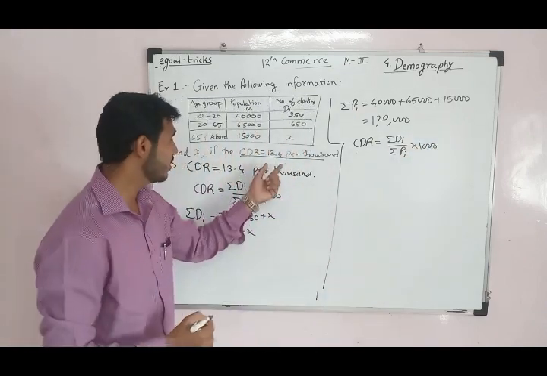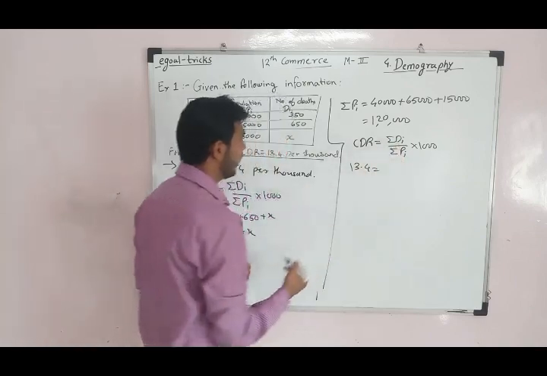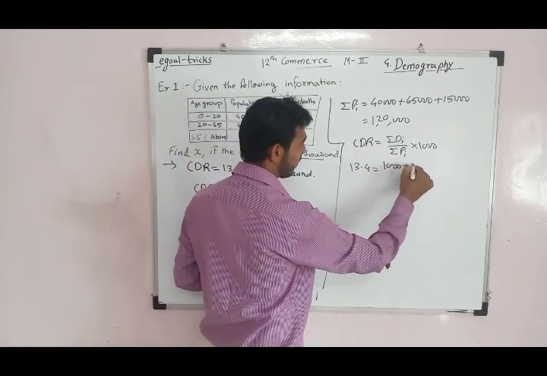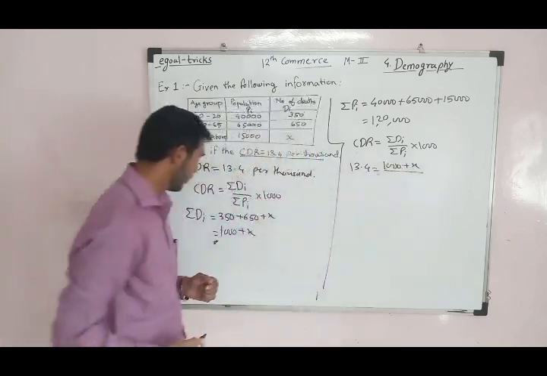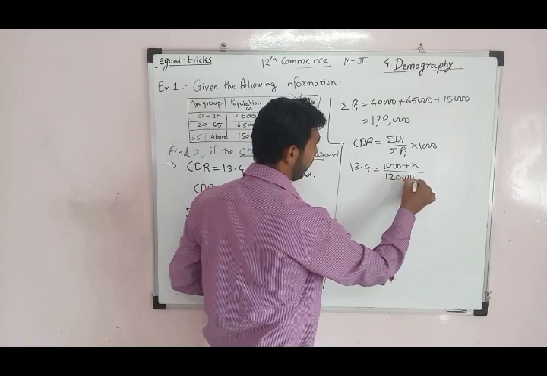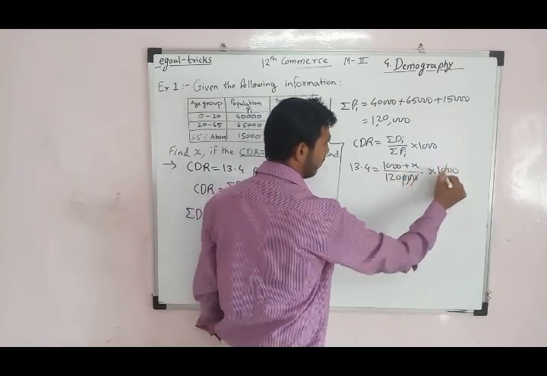So CDR is 13.4. It is equal to summation of DI, which is 1000 plus X, upon summation of PI, which is 1,20,000, into 1000. Here three zeros cancel.